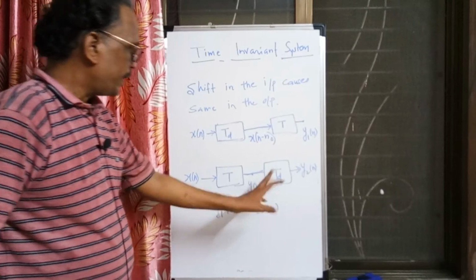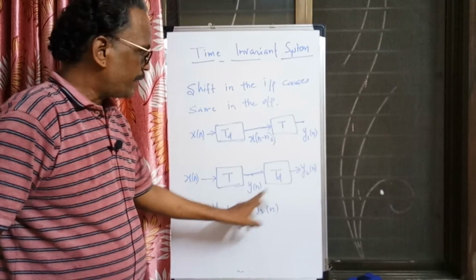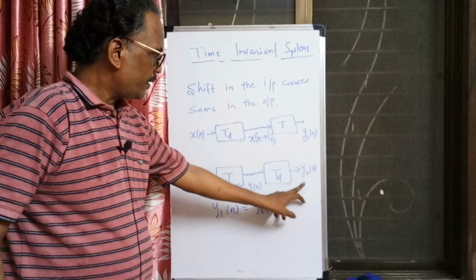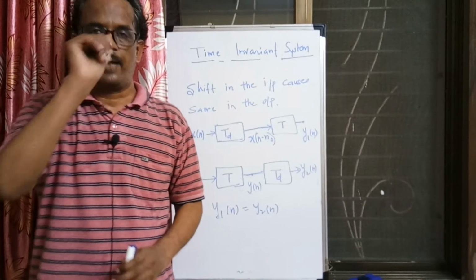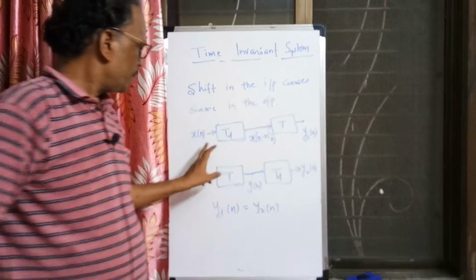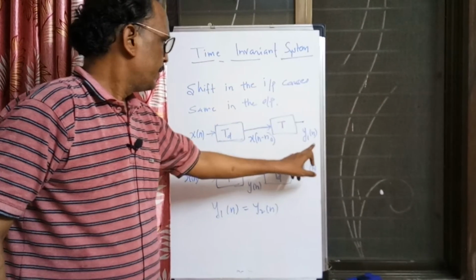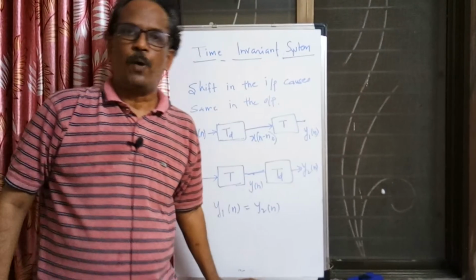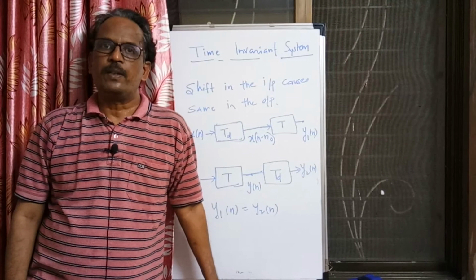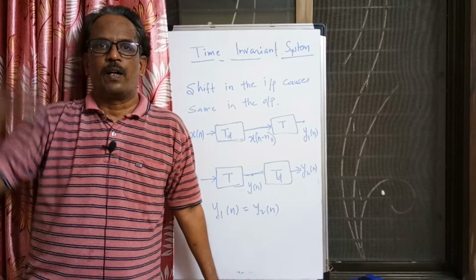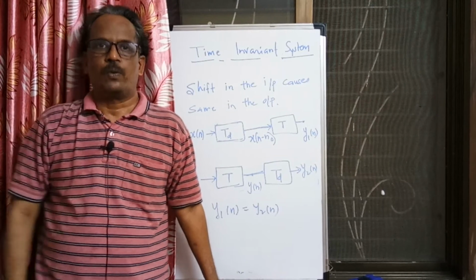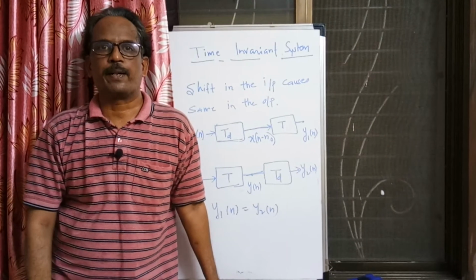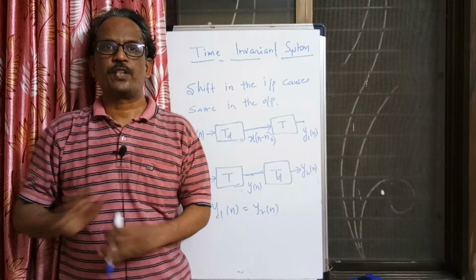So whatever output I am getting, if I delay that output by the same amount, and both the outputs are matching, then I can say that the system is time invariant. The response of the system to the shifted input is equal to the response of the system when the output is delayed by n naught. Let me correct the statement.